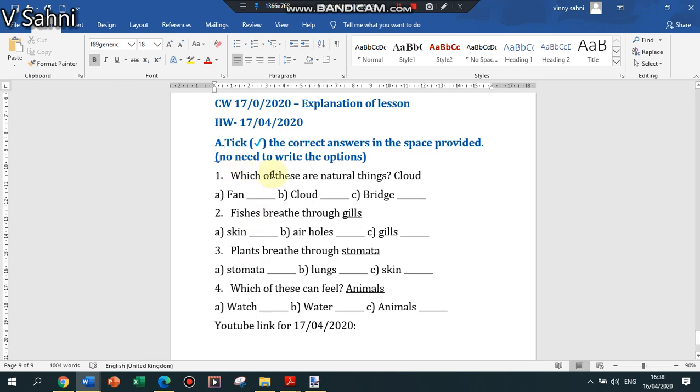Take the correct answers in the space provided, and here I have written that no need to write the options. So for example these options, you don't need to write them. Let me just highlight it in yellow for you, so that your work will not become long. Now you have to see how to reduce your work also at times. So you'll only write this portion, like which of these things are natural, and your answer is cloud. Fishes breathe through gills, plants breathe through stomata.